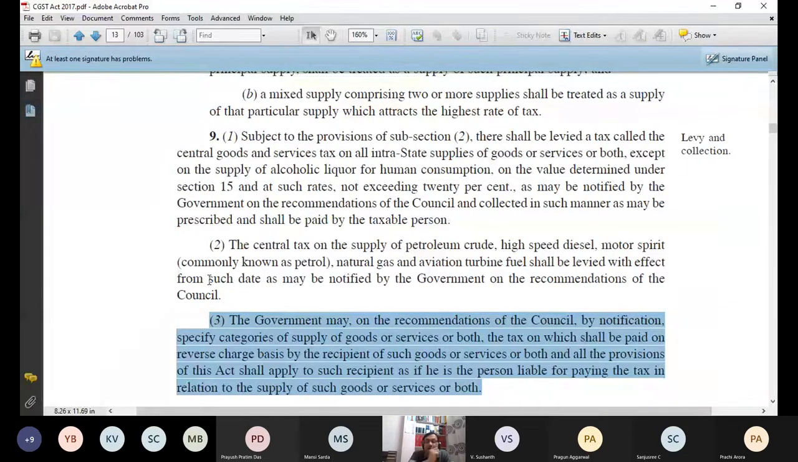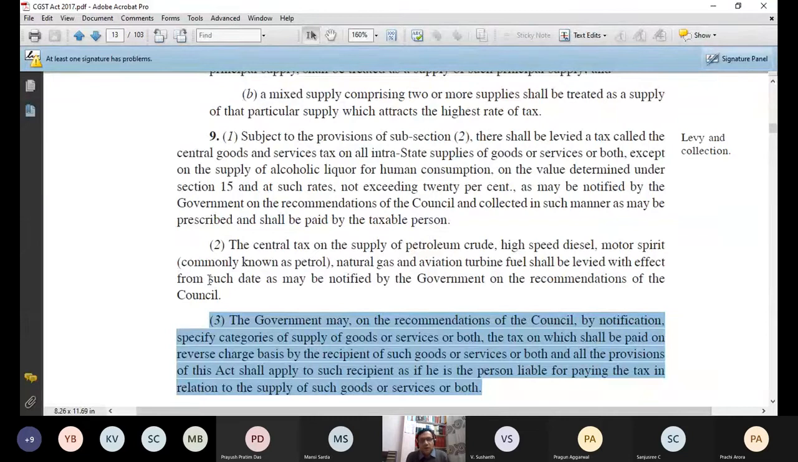So government under section 9 subsection 3 has a right where government will tell that on these supplies, not every supply, in exceptional cases. So those exceptional cases means government will tell that when these products will be sold, when these services will be supplied, then supplier will not pay GST to us. Recipient himself or herself will pay GST to us. This is section 9 subsection 3.